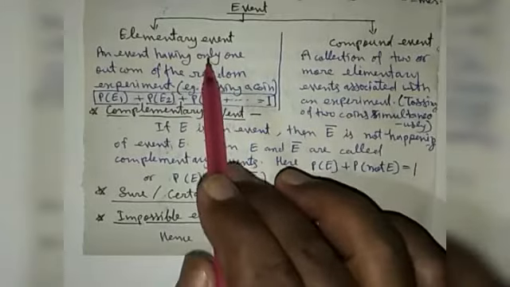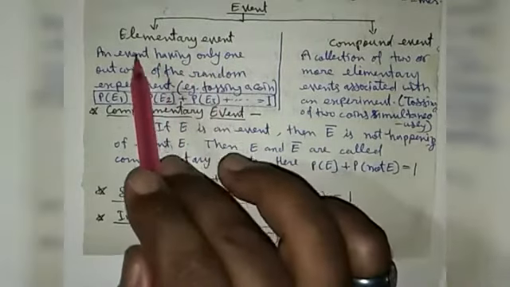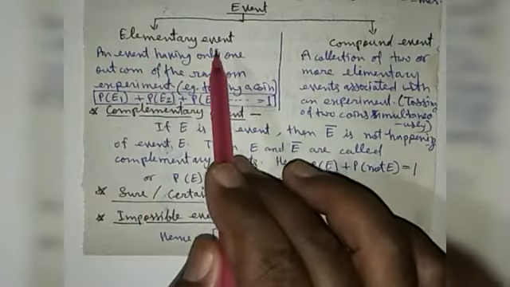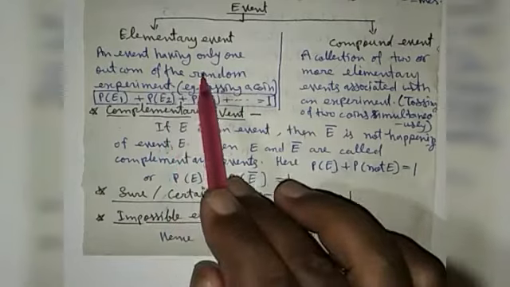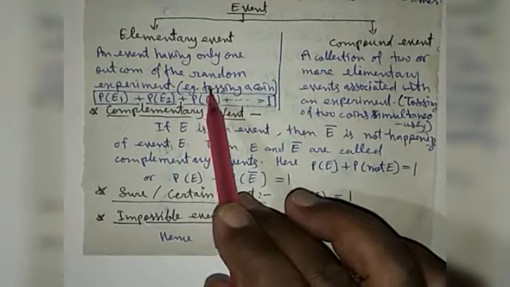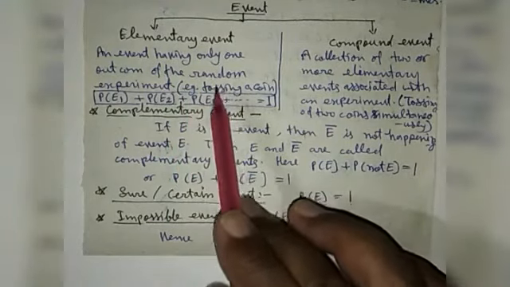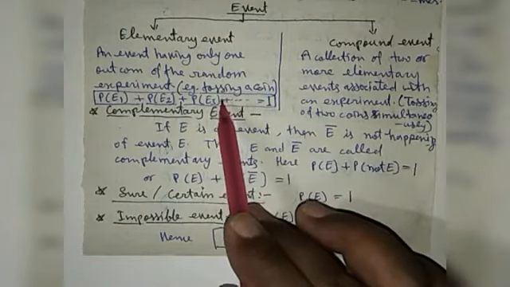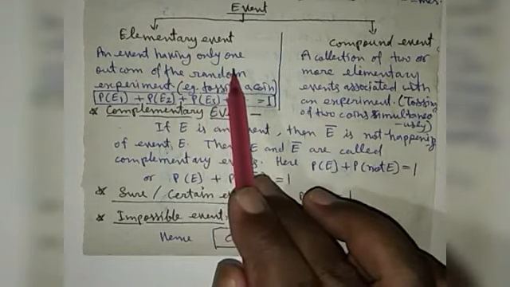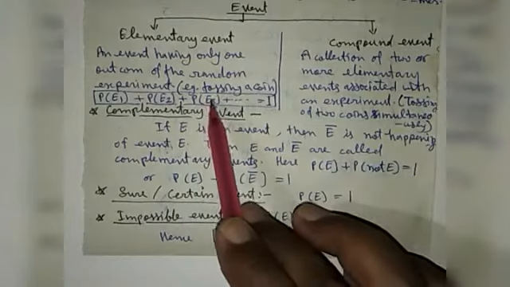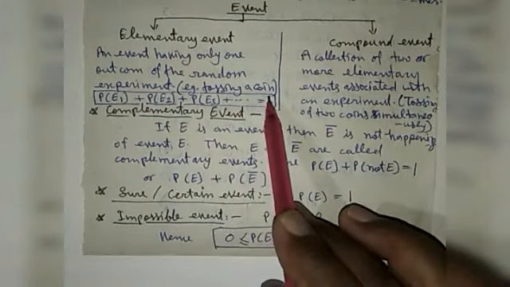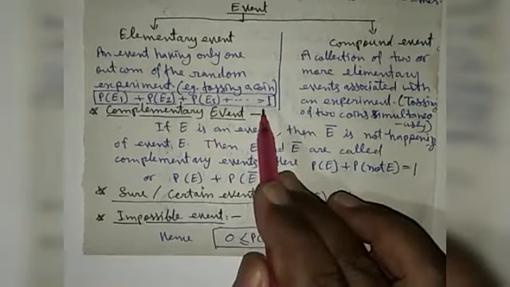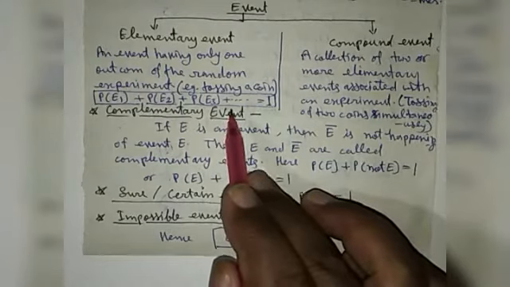Events are of different types. The first one is the elementary event. If an event has only one outcome of the random experiment, then it is called an elementary event. For example, tossing of a coin and throwing a die are all elementary events.